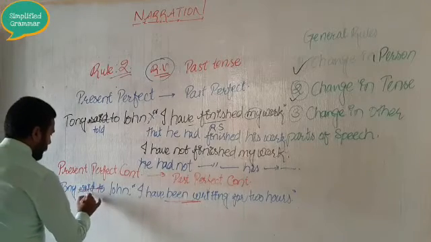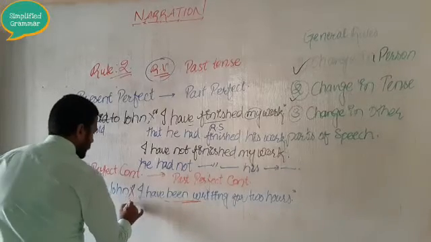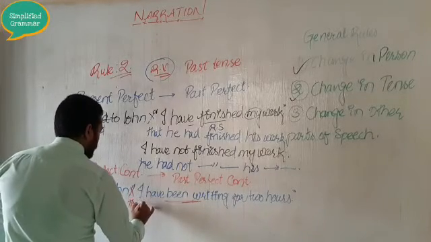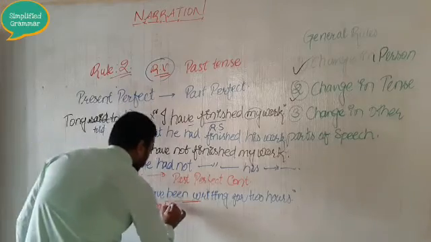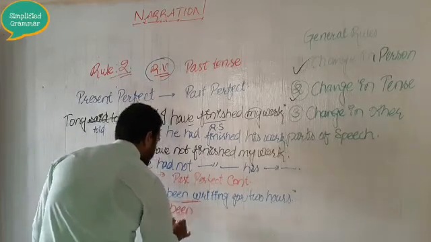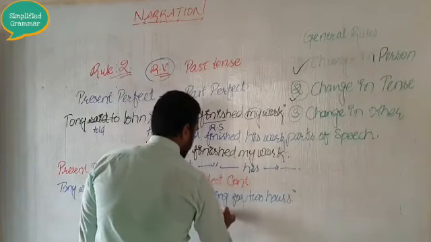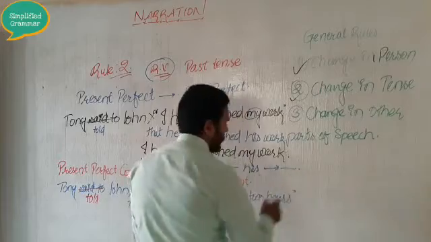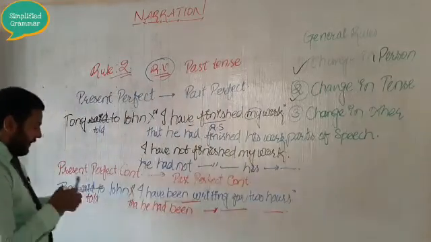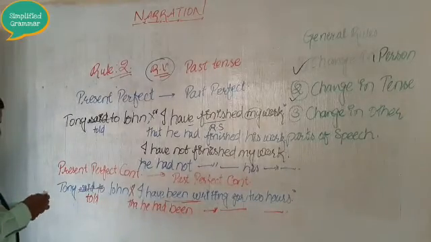Tony said to will change into told John that he had been. So has been and have been becomes had been. He had been writing for 2 hours. So this is the way of changing the tenses.